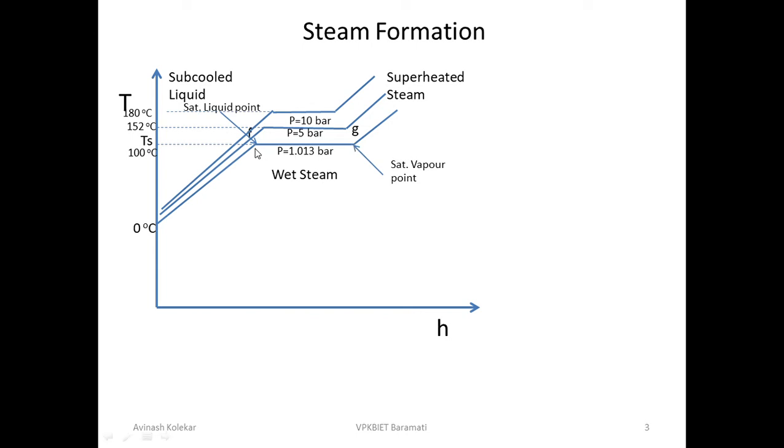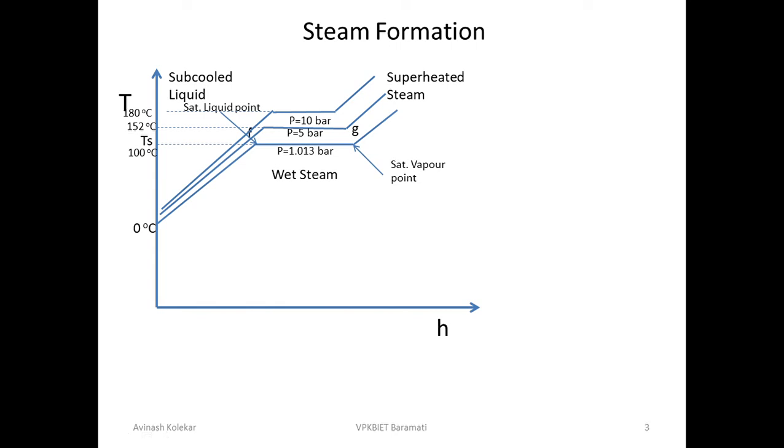So you can see that the distance F to G is more in the case of 1.013 bar, it is less at 5 bar, and again less than that at 10 bar. So what can you say? You can say that the latent heat is going to be reduced as the pressure goes on increasing. So when you increase the pressure, or when you increase the saturation temperature, the latent heat goes on reducing.